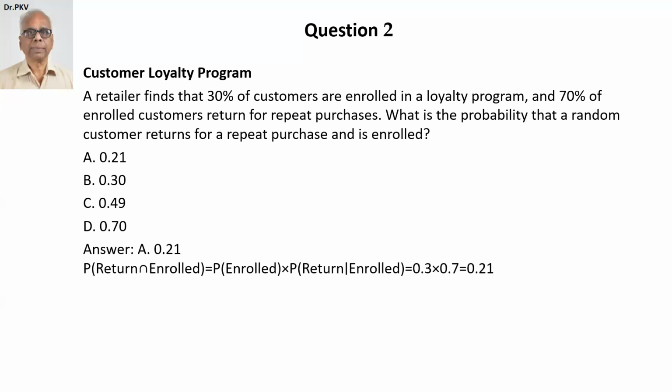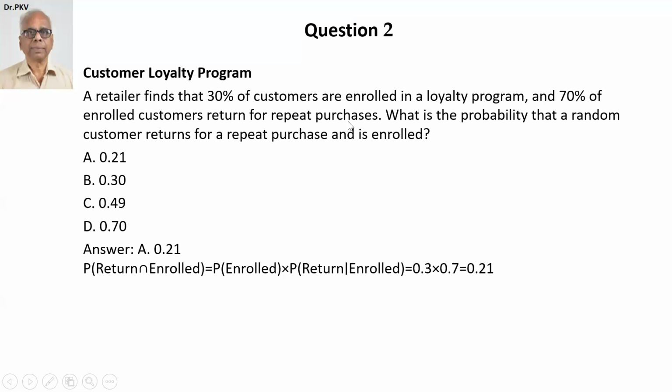The choice is A, 0.21. How? Return and enrolled is asked here. Return means repeat purchase is coming. Return and enrolled is equal to probability of enrolled times probability of return given enrolled.